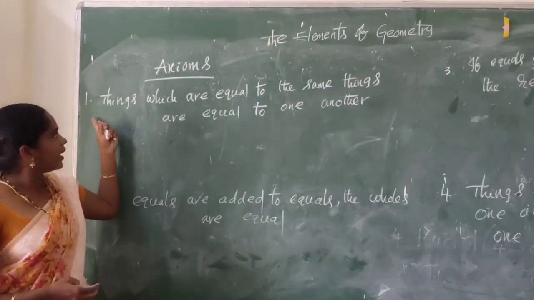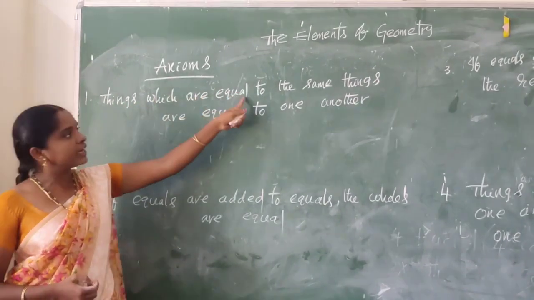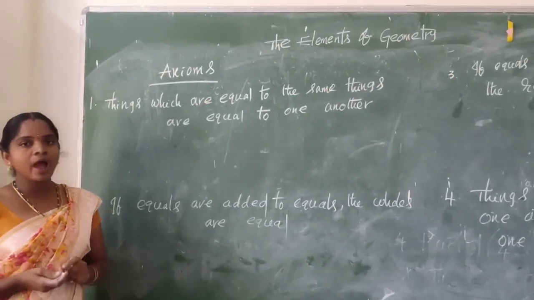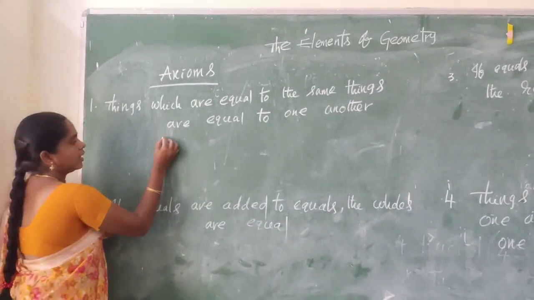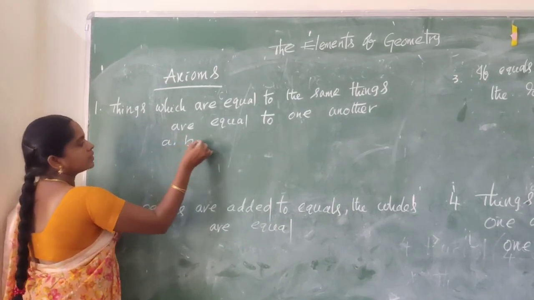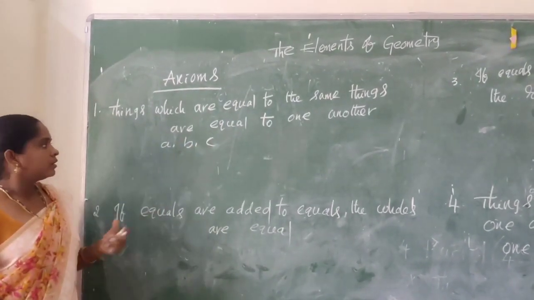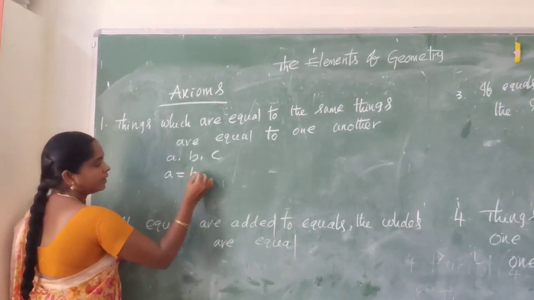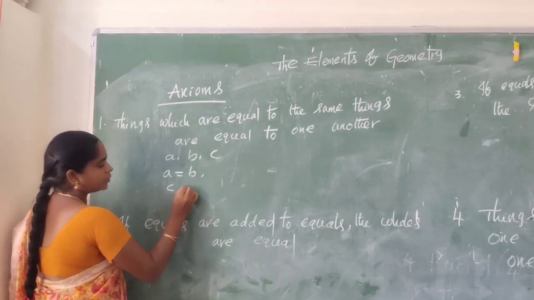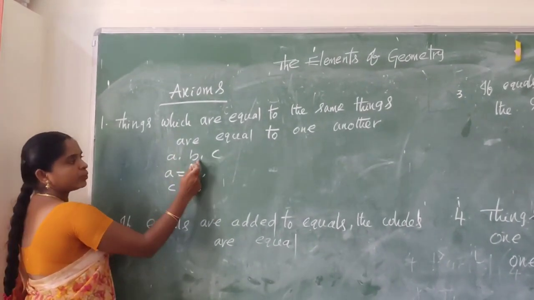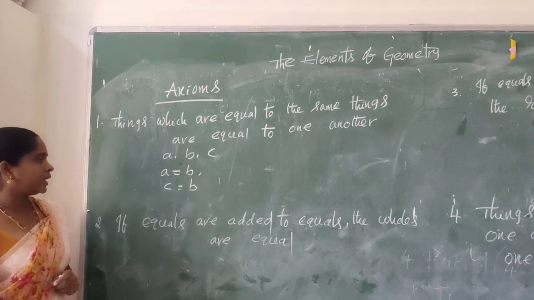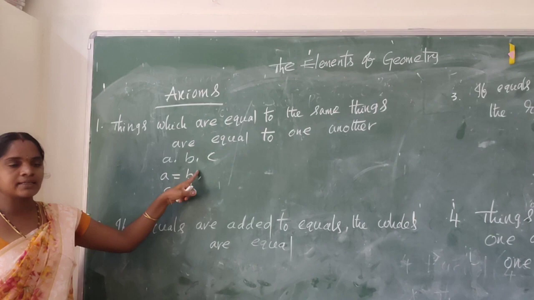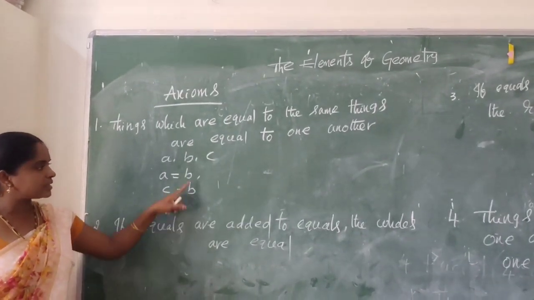Suppose we have three numbers A, B, C. Let us take A equal to B and C equal to B. Here this is LHS, this is RHS.